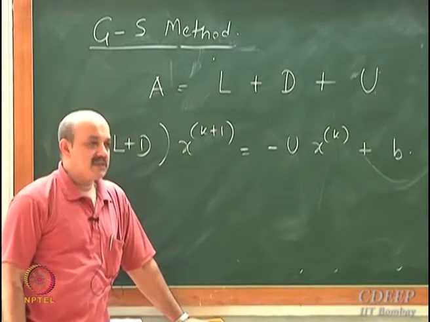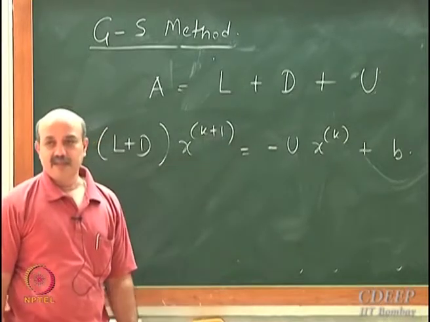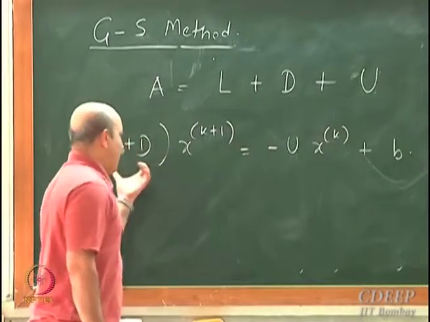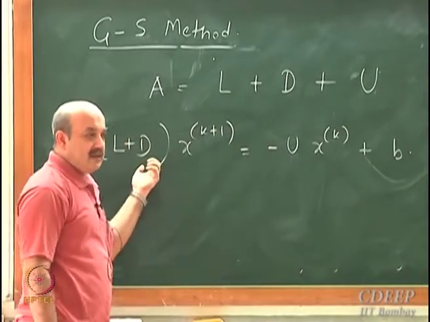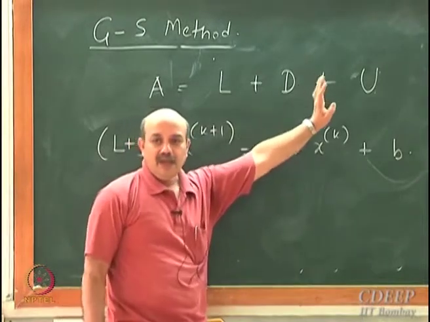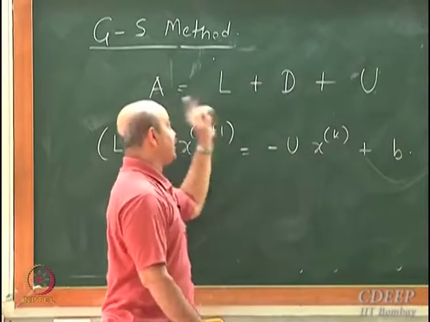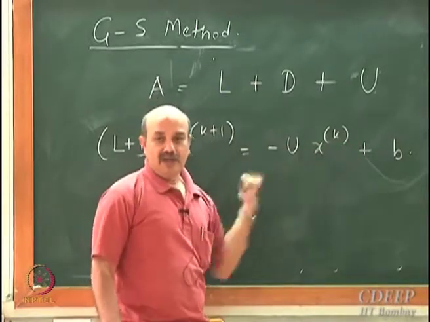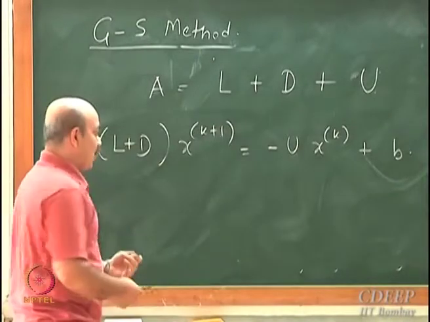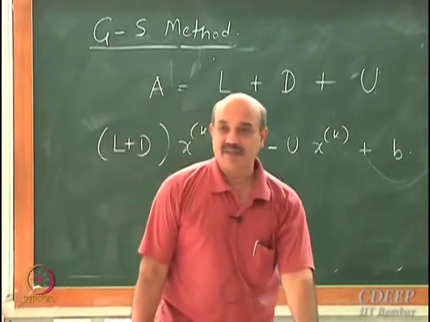Is everyone with me on this? Just look at the matrices. This is L plus D on the left hand side, multiplying x^(k+1). Here it is U, the strictly upper triangular part of the A matrix. A is written as L plus D plus U, and then I can write this method. The next iterate is obtained by solving this matrix equation.